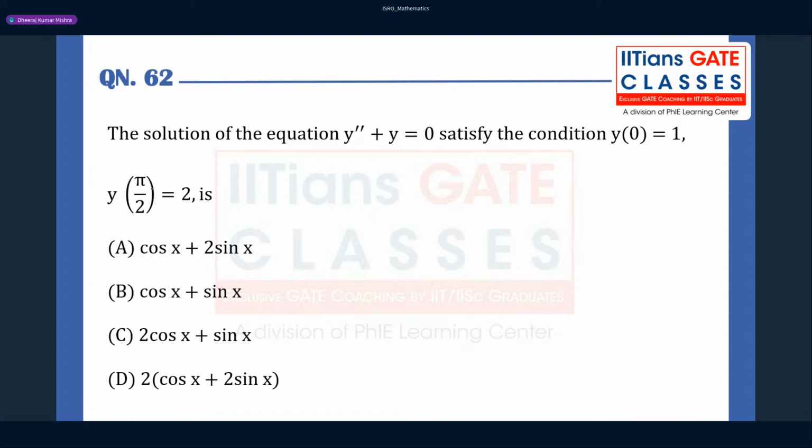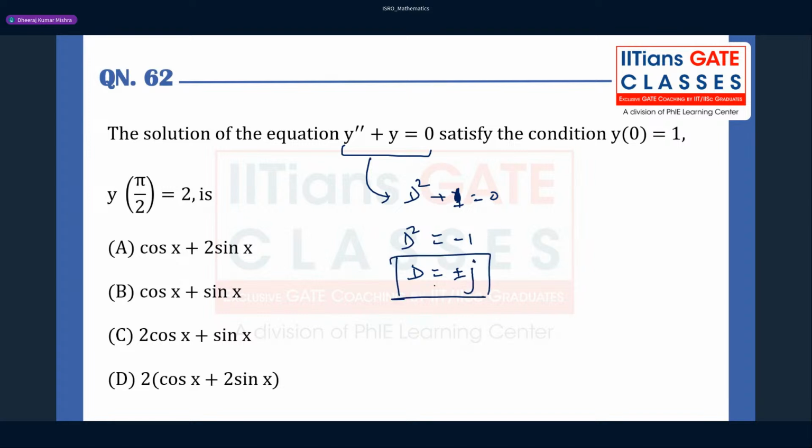Let us solve this question. The solution of the differential equation. Okay, it's a very simple equation they have given. Since they have given the homogeneous differential equation, you can say that D square plus 1 is going to be 0, right? So here you can see that D square is going to be minus 1. So D is going to be plus minus j. Okay, the roots are imaginary here, so your solution is going to be c1 times cos x plus c2 times sin x, right?